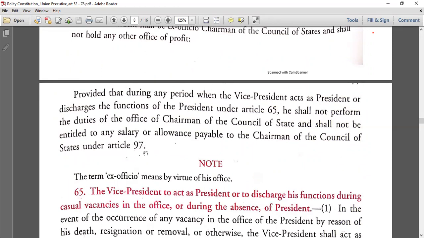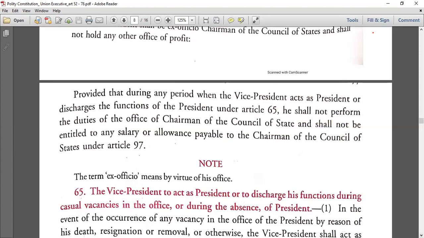It all comes under the Parliament chapter. Parliament is a long chapter. You can read it from my previous YouTube lecture. These things are covered. Article 97. So here, when the vice president is acting as president under Article 65, he will not perform the duties of chairman, and he will also not be entitled to the salary of the chairman of the Rajya Sabha, right?